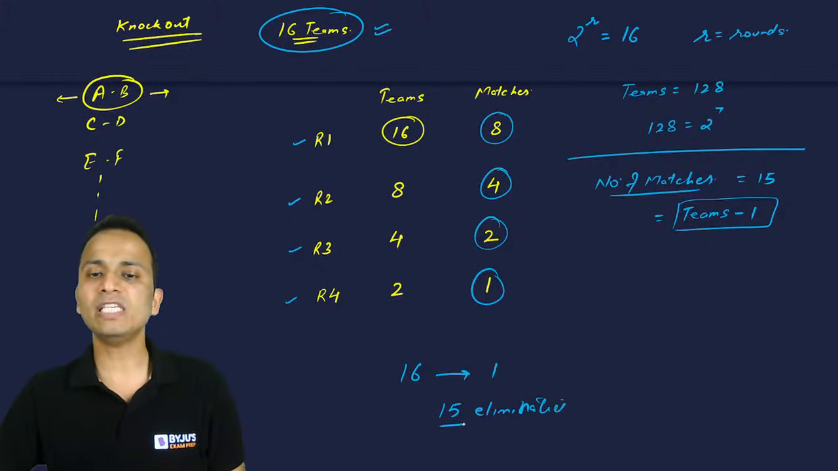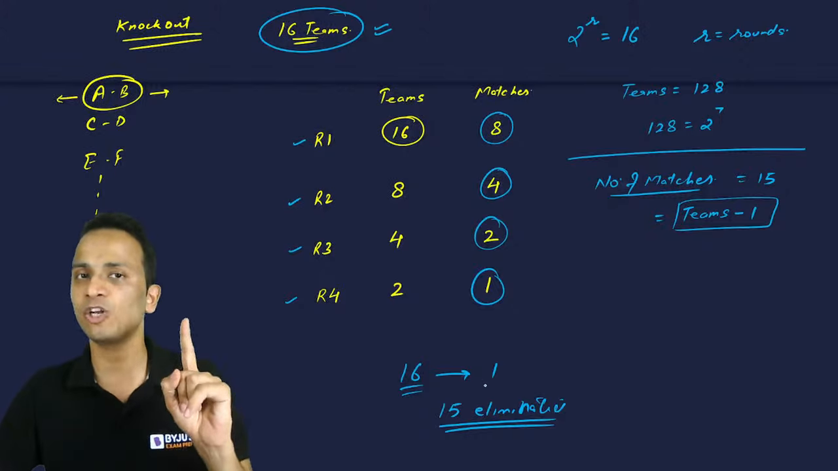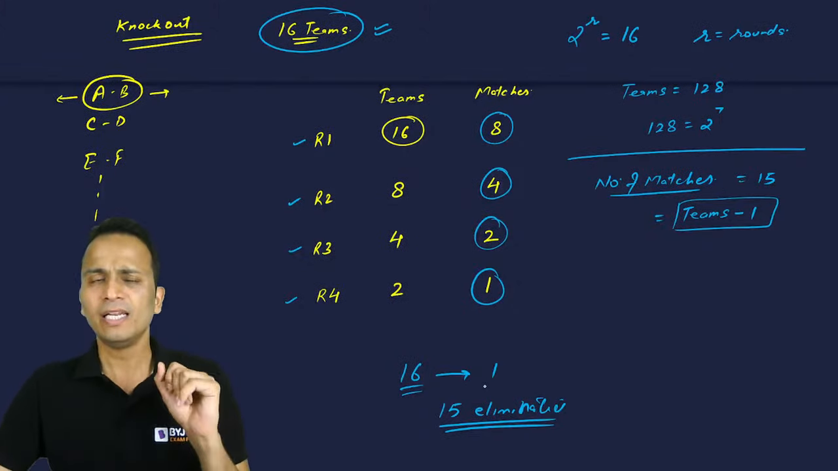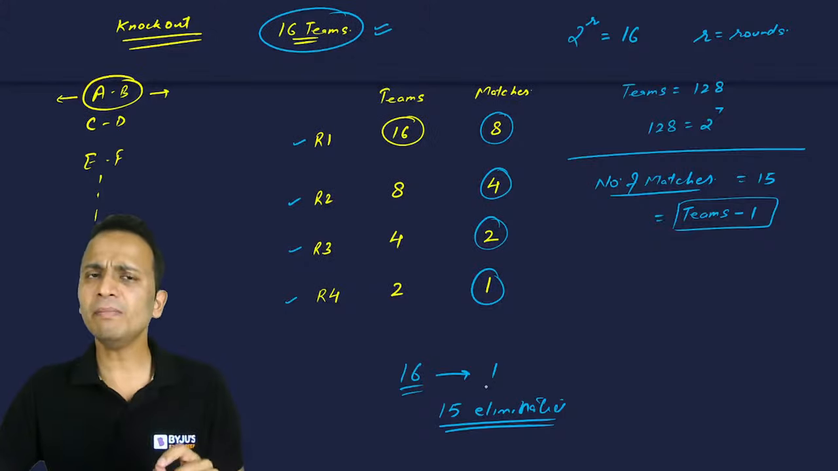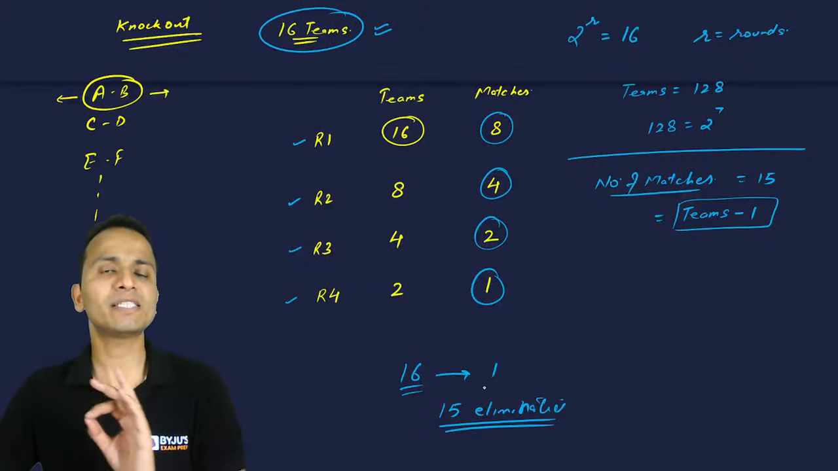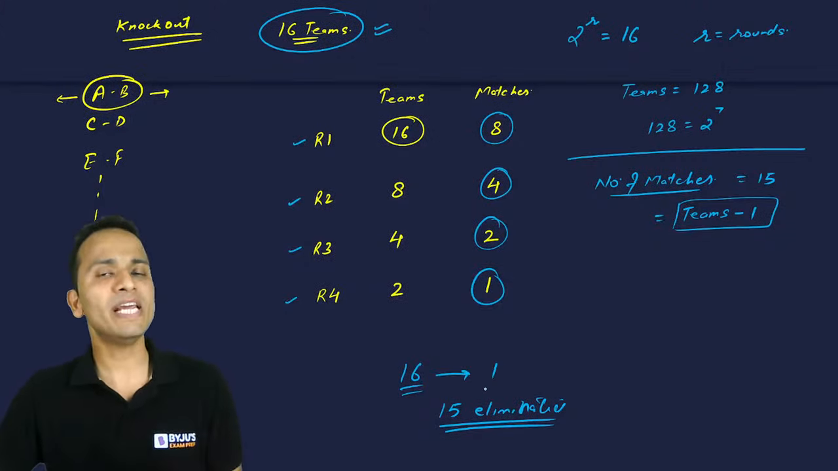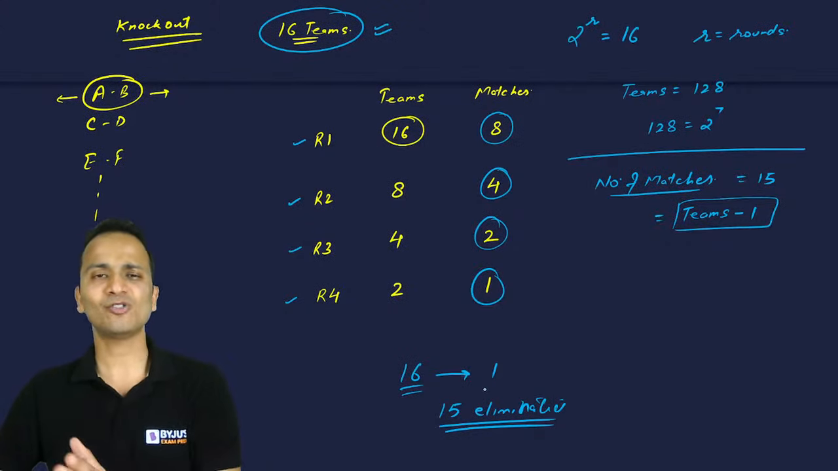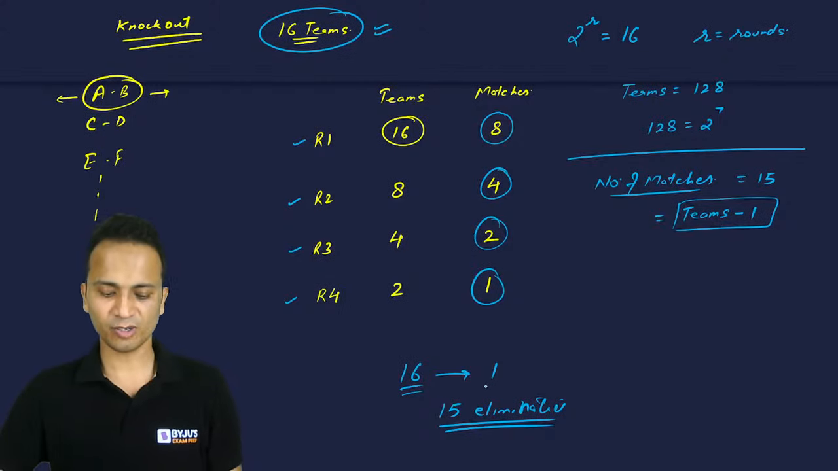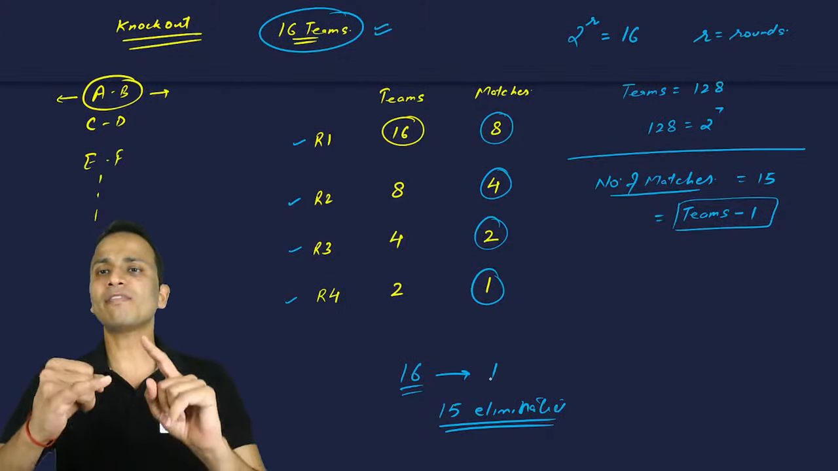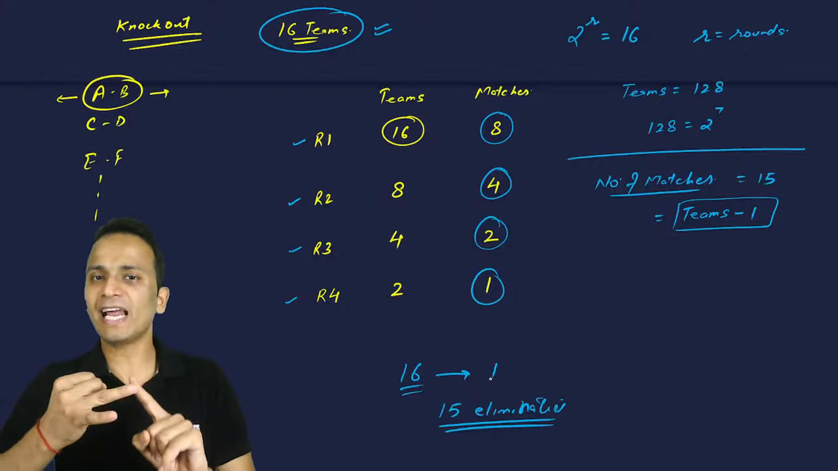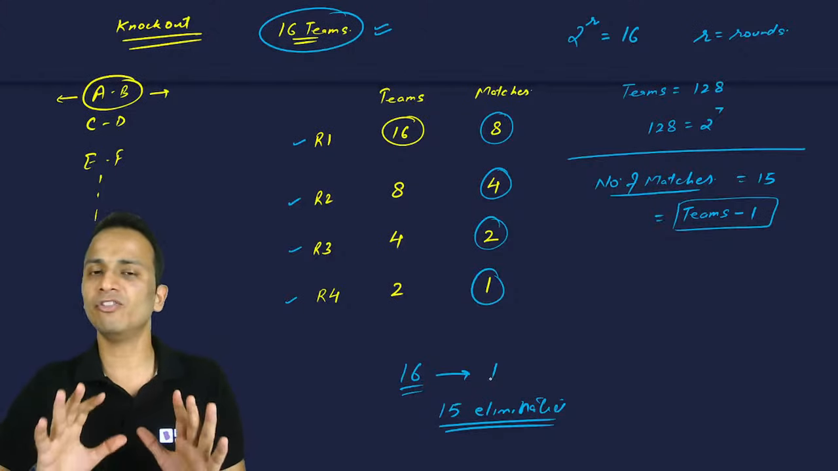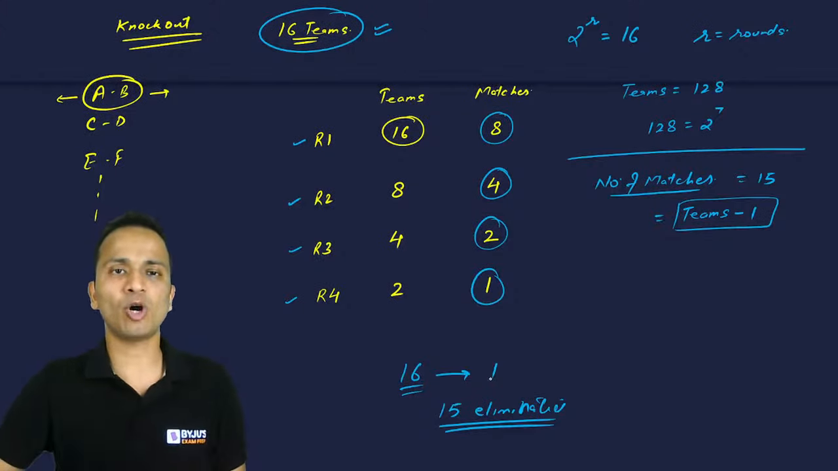Okay, so out of these 16 teams, 15 teams are eliminated and one is the winner of the tournament. Now in every match, one team gets eliminated. So to eliminate 15 teams, I need 15 matches. That is why the number of matches will be 15. All right, so we have calculated the number of rounds and the number of matches in a knockout tournament.